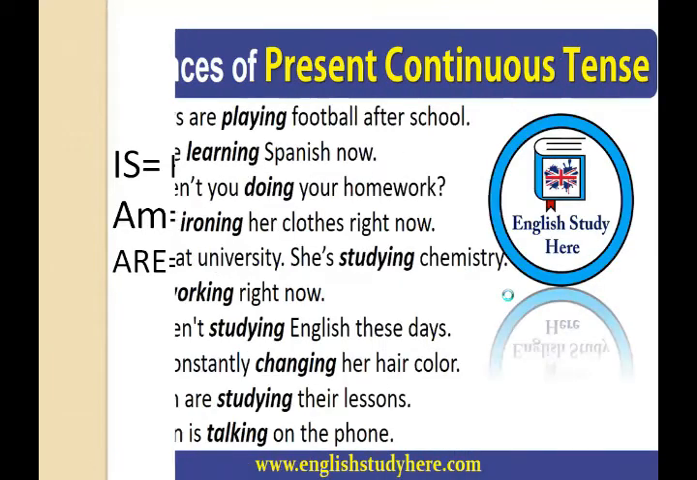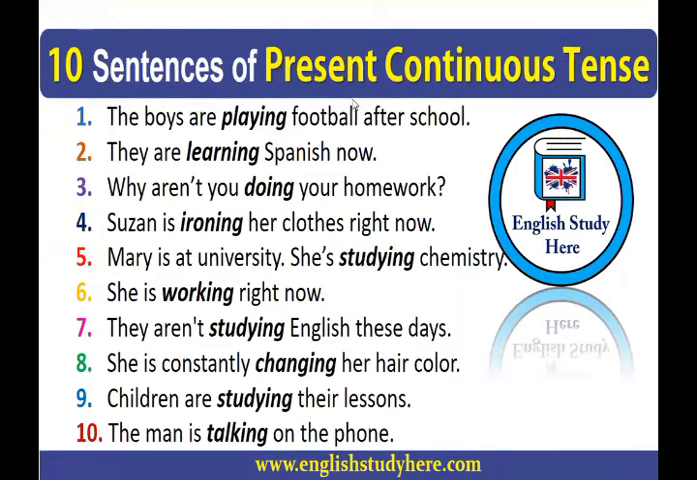Okay, now these are some more examples of present continuous tense. The boys are playing football after school. The boys are playing, because boys is plural, so we use are and ing with the verb. Sentence number 2, they are learning Spanish now. They is the plural pronoun, and so we use are with it and ing with the verb.